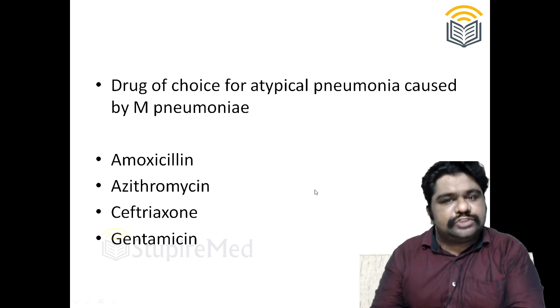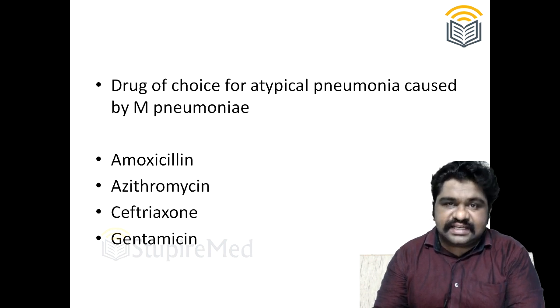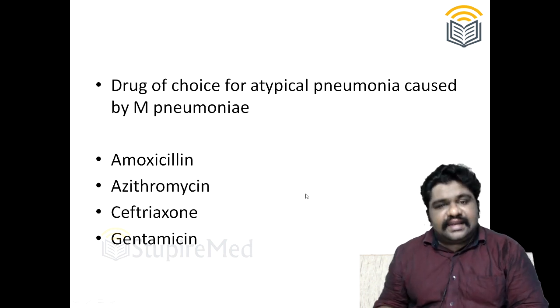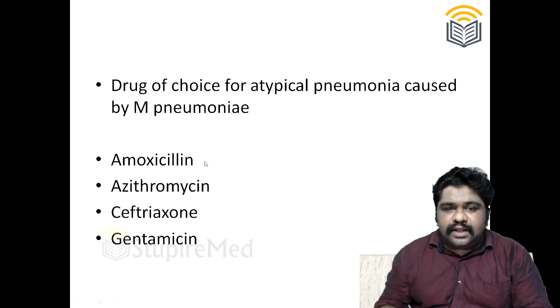The drug of choice for atypical pneumonia caused by Mycoplasma pneumoniae is: A. Amoxicillin, B. Azithromycin, C. Ceftriaxone, and D. Gentamicin. Okay, let's understand what classification these drugs come under.